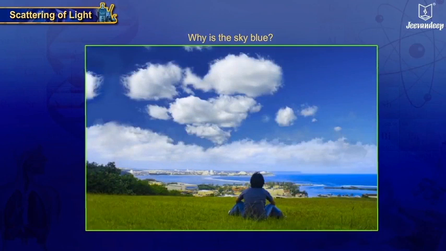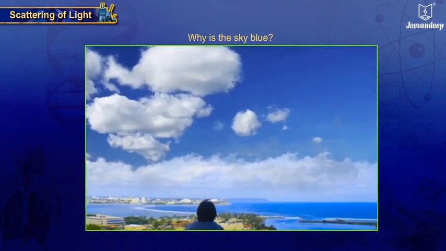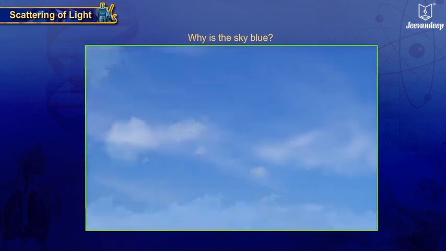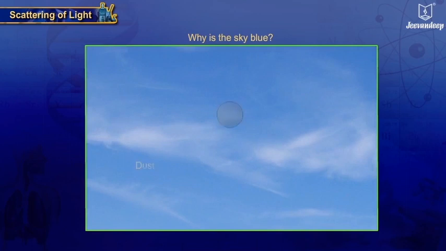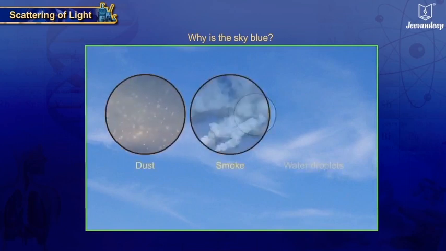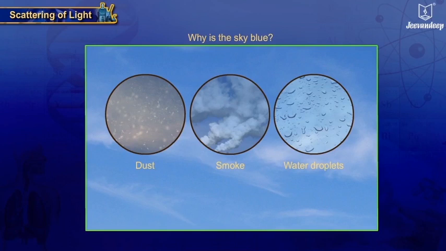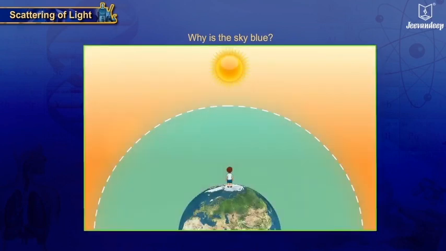Scattering of light takes place through the atmosphere, as the atmosphere is a mixture of minute particles like dust, smoke, tiny water droplets, etc. As light moves through the atmosphere, most of the longer wavelengths pass straight through.